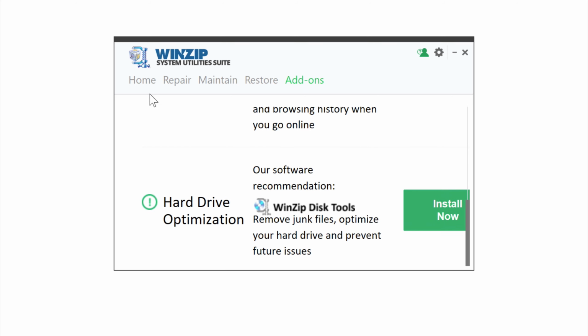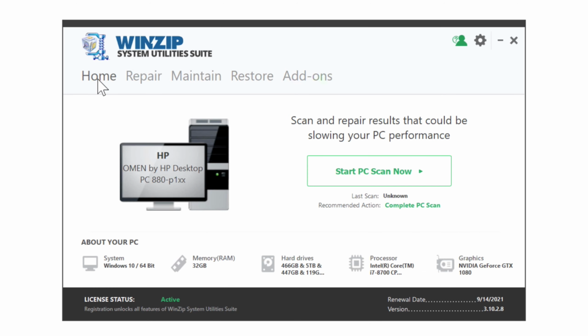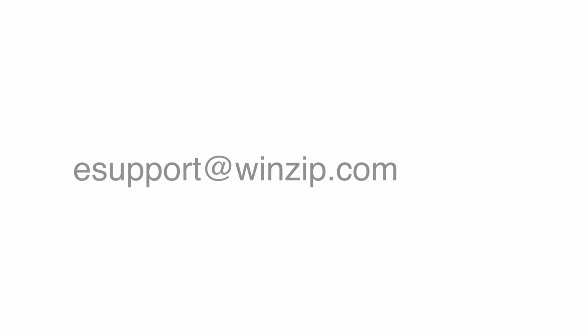So, go ahead and get started and optimize the health of your computer. If you run into any issues, feel free to contact our friendly support team for assistance.